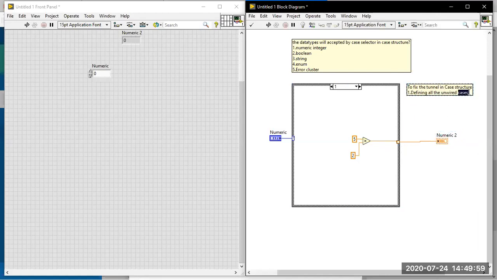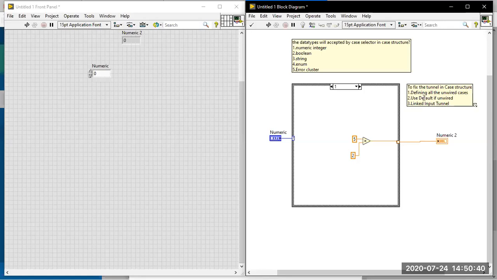Another method is to use default if unwired. So the second method is use default if unwired. And the third one is linked input tunnel. So you have three methods available to fix the white space tunnel in the case structure: defining all the unwired cases, using default if unwired, or linked input tunnel. You have to remember these, because there is some difference between all three.